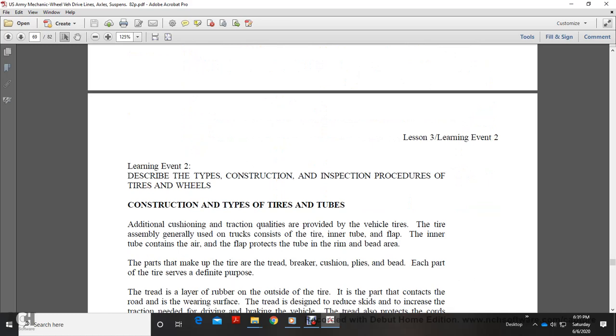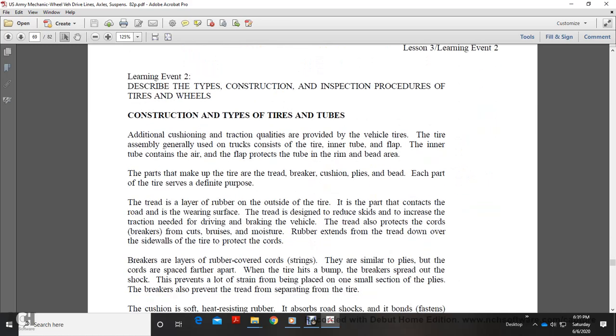Alright, lesson 2. Describe the construction and inspection procedure of the tires and wheels. Construction type of the tires and tubes. They provide additional cushion and traction quality for the vehicle. The tire, inner tube, and flap: the inner tube contains the air, and the flap protects the tube and the rim of the beaded area.